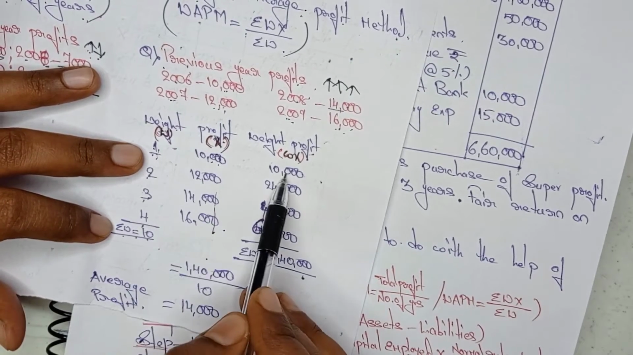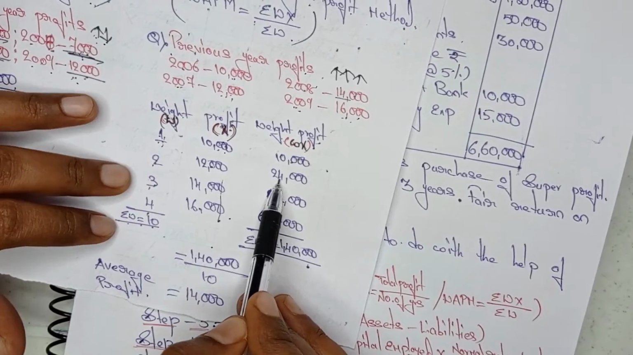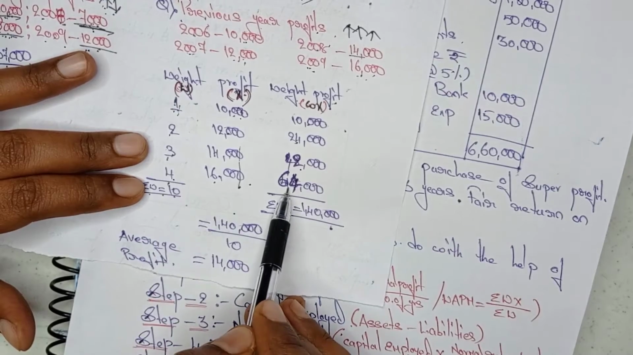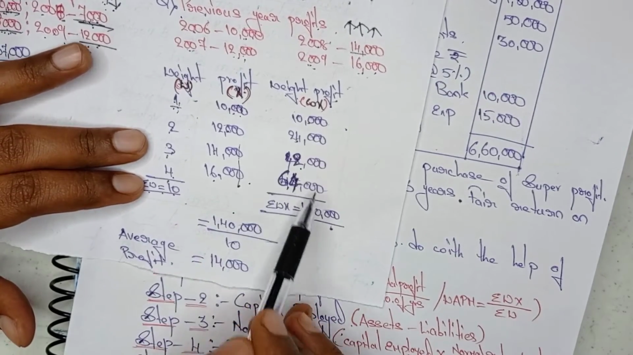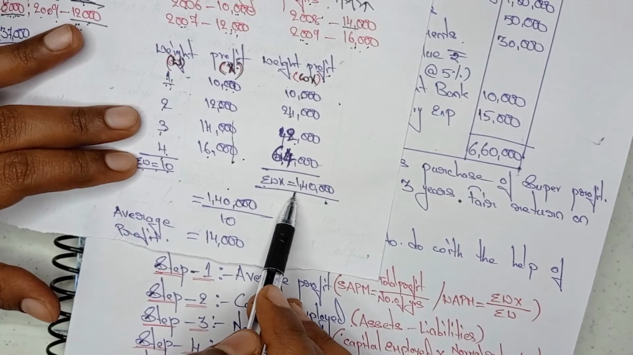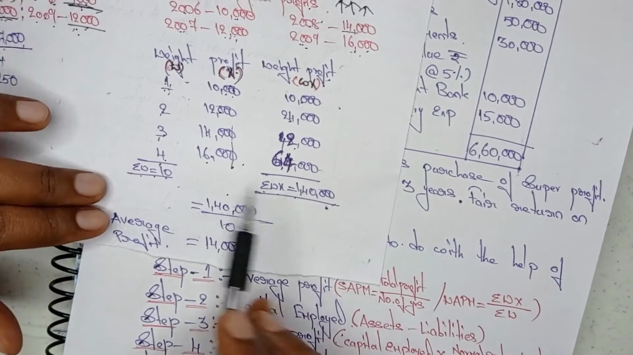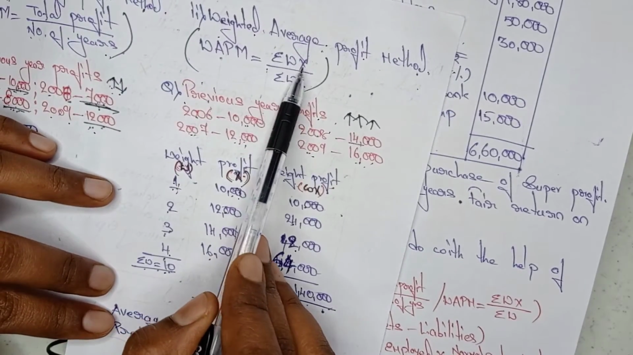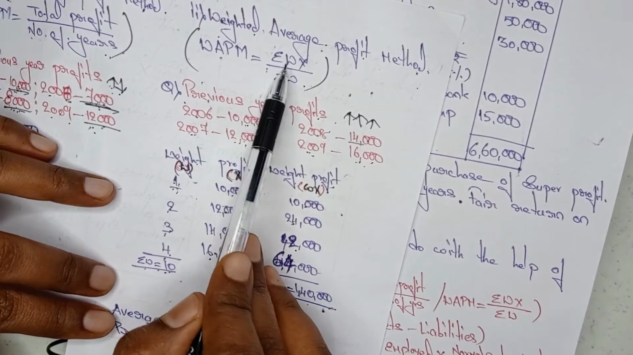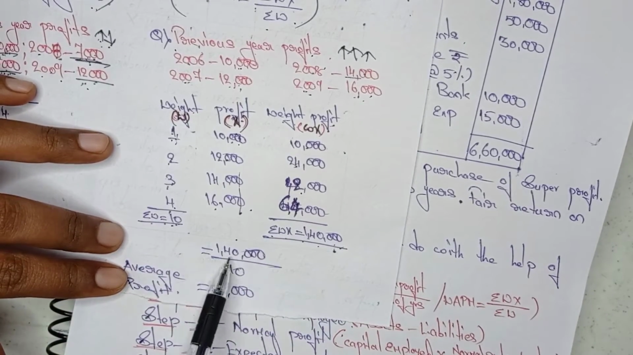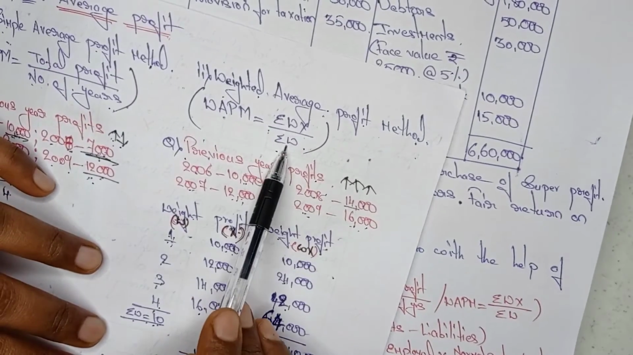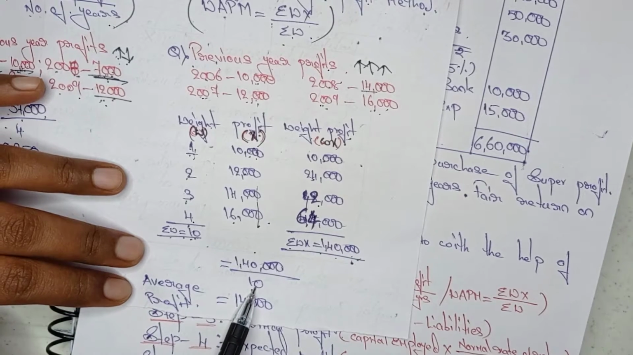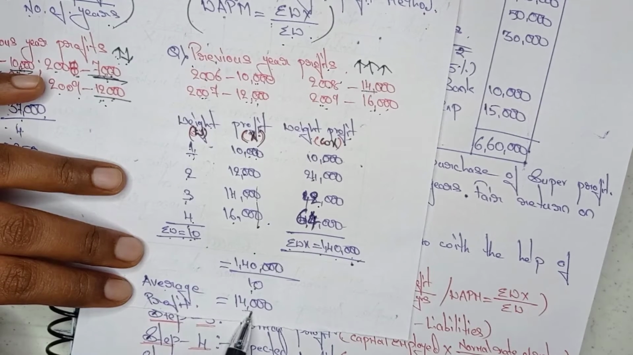10,000 into 1 is 10,000, 12,000 into 2 is 24,000, 14,000 into 3 is 42,000, 16,000 into 4 is 64,000. Now you need to total all of these. Then you will get sigma WX equal to 1,40,000. These values we need to put into the formula. What is the formula here? Sigma WX divided by sigma W. Sigma WX is 1,40,000, divided by sigma W, which is 10. 1,40,000 divided by 10, the average profit is 14,000.